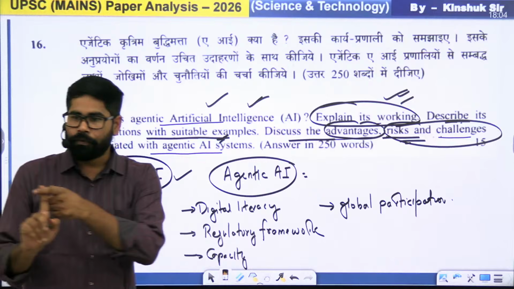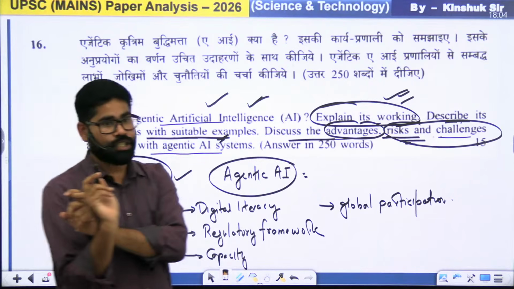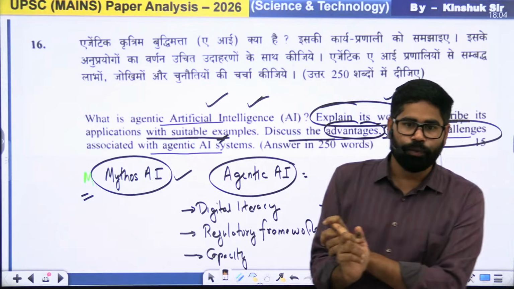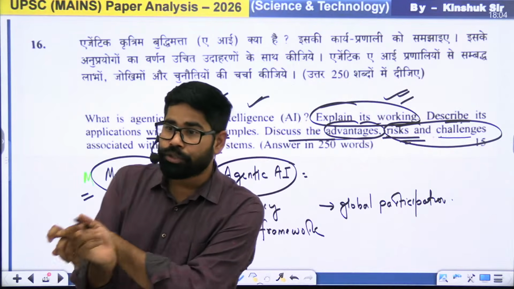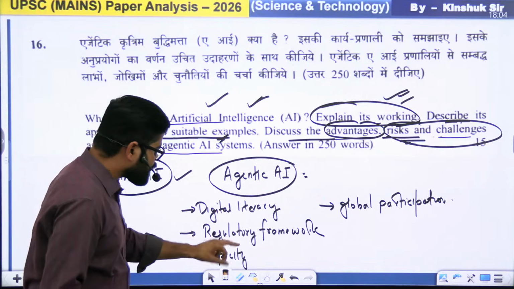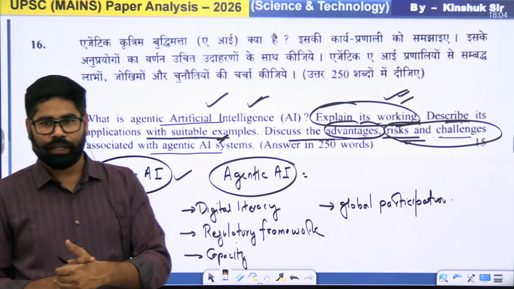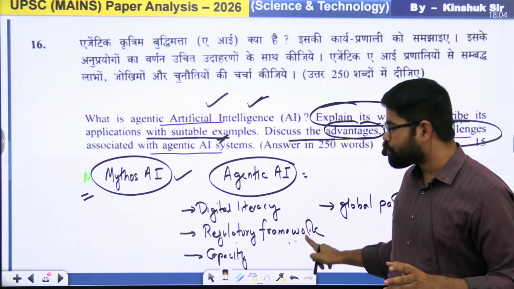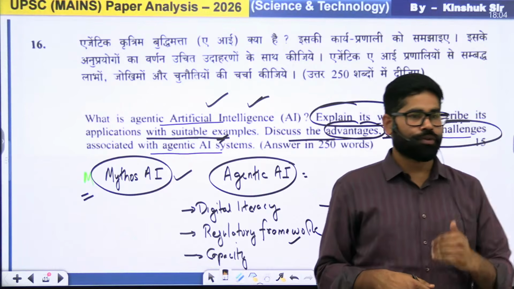कि first, we have to empower our citizens. We have to make them digitally literate, to understand what is AI, to be able to use AI systems. Okay, so that is one thing which we require. Second thing, a regulatory framework. Okay, we have to also add this part that regulations should be proper.